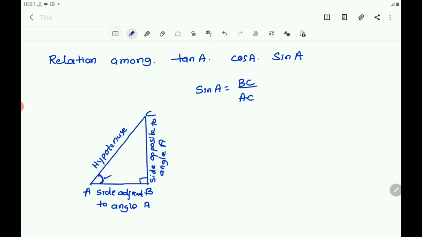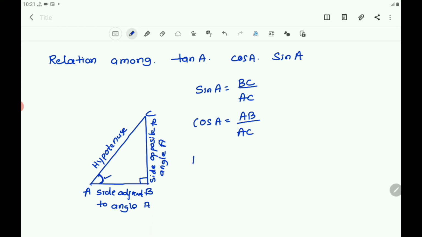So sin A equals BC by AC. Cos A means A by H, adjacent side by hypotenuse. The adjacent side is AB, and the hypotenuse is AC. So cos A equals AB by AC.